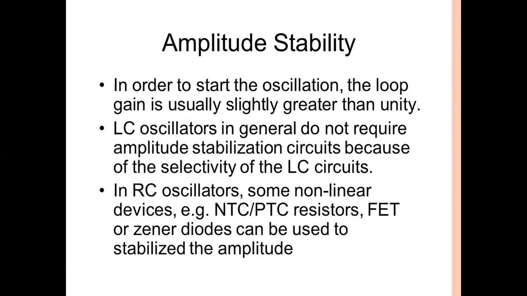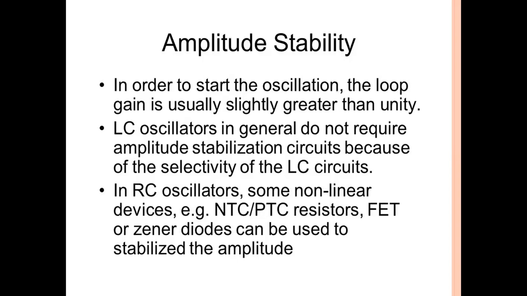we may take some precautions. LC oscillators in general do not require amplitude stabilization circuits because of the selectivity of the LC circuits. Normally, LC oscillators are, for example, the Hartley oscillator or Colpitts oscillator, where we use inductors and capacitors in the feedback network.